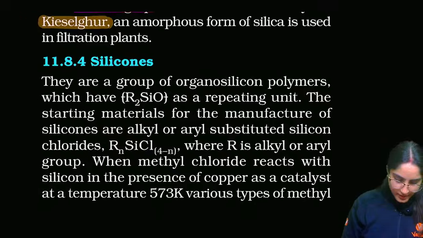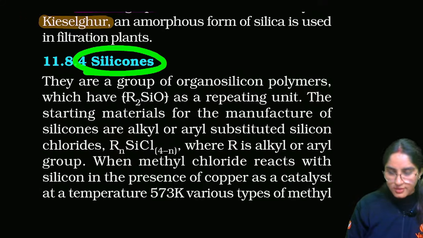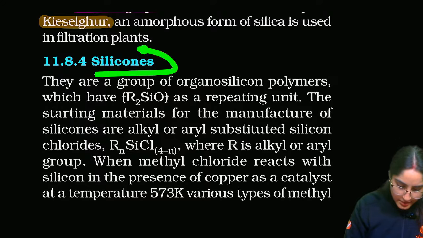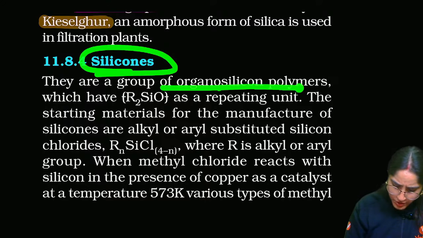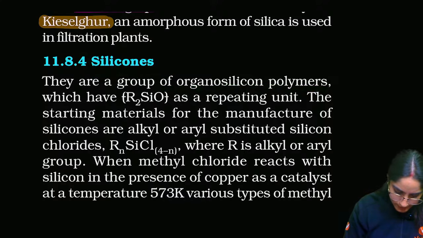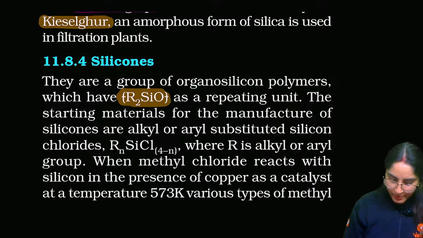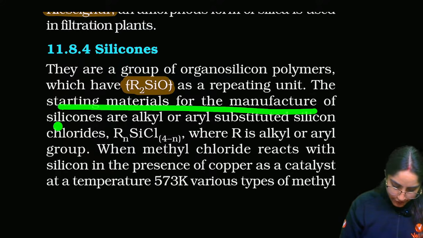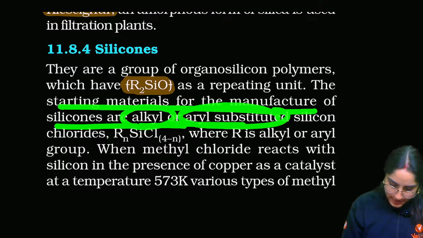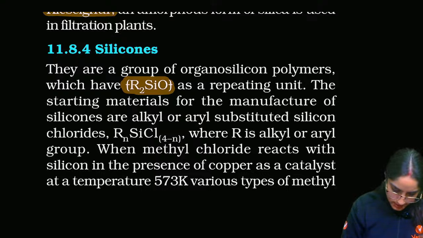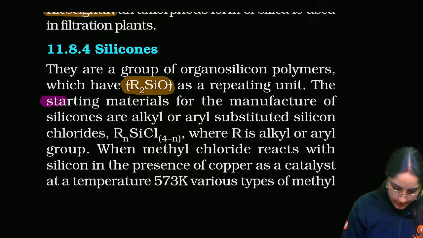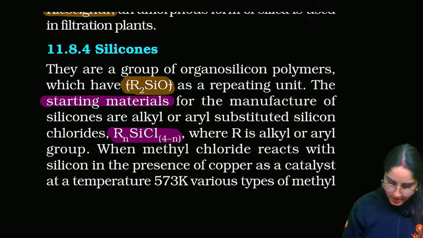Let's see the next one, that is silicones. Now, only the things that I am ticking, you only have to do that, okay? Silicones are a group of organosilicon polymers. What is important, they have this kind of repeating unit, R2SiO. The starting materials for the manufacture of silicones are alkyl or aryl substituted silicon chlorides. This is the starting material, right?